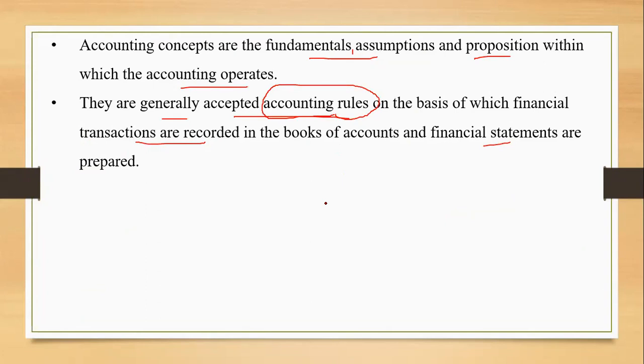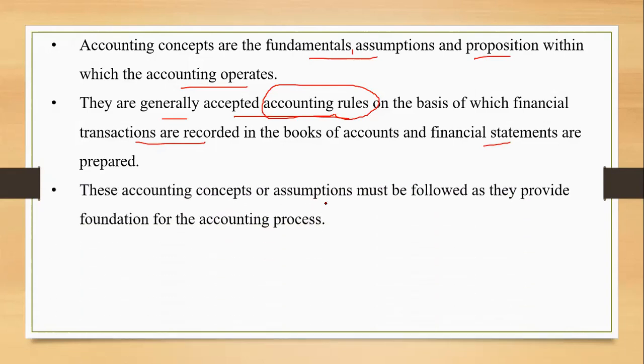These rules are accepted throughout the world, and that is why uniformity is maintained in the books of accounts. Whether I'm teaching accounts sitting in Gandhinagar, or you are learning the same accounts from Delhi or Mumbai, the same thing will be taught to you. The same debit and credit will be there, because uniformity is maintained by following these principles. These accounting concepts or assumptions must be followed as they provide the foundation for the accounting process.